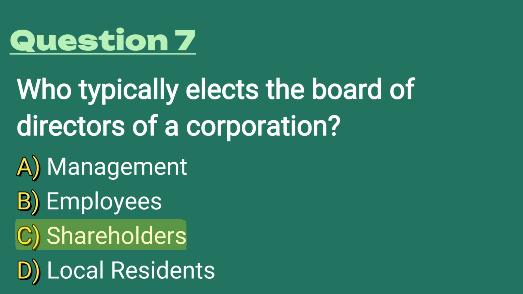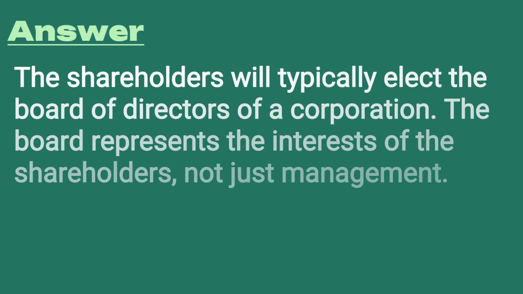The answer is C, the shareholders. A corporation is owned by its shareholders or the stockholders. Shareholders elect the board of directors. The board of directors will appoint corporate officers and hire management. But the shareholders, they elect the board of directors.